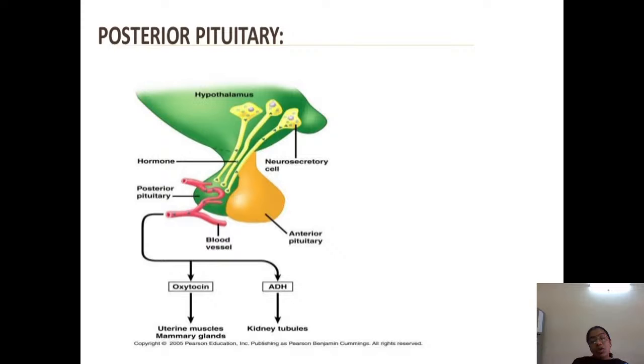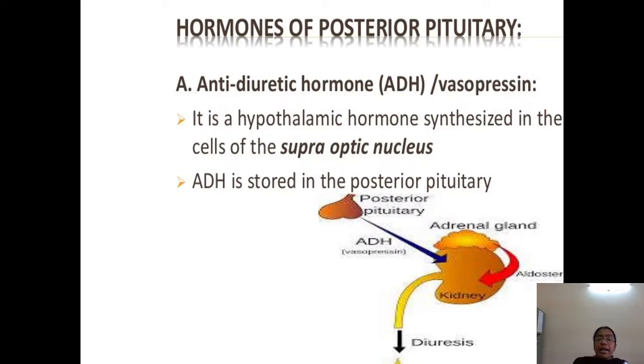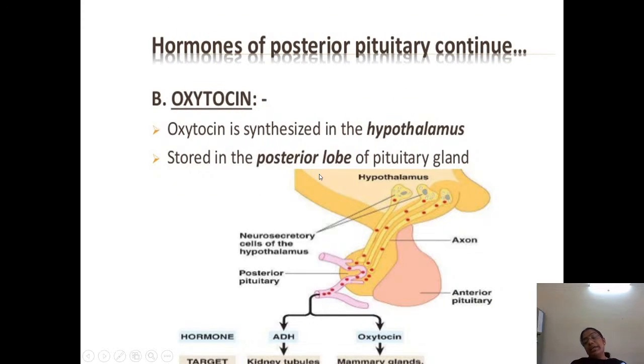So by now we have completed the anterior pituitary hormones and the intermediate lobe hormone, melanocyte stimulating hormone. Now let's see the posterior pituitary hormones. Antidiuretic hormone is secreted from the posterior pituitary. It is a hypothalamic hormone synthesized in the supraoptic nucleus of the hypothalamus, but it is stored in the posterior pituitary. It is also called vasopressin.